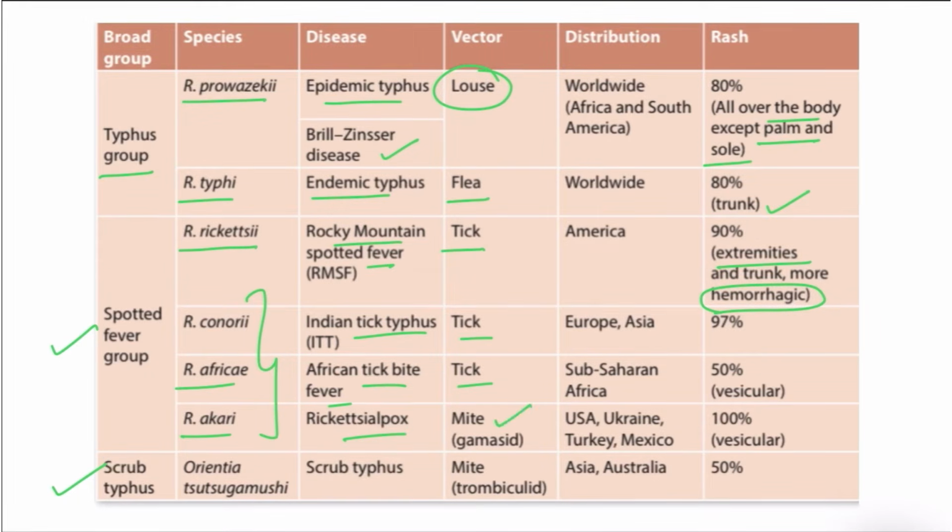Now coming to scrub typhus group, and the species here is Orientia tsutsugamushi, and it causes disease scrub typhus, and the vector here is mite. Among this we have to focus on epidemic typhus, Brill-Zinsser disease, endemic typhus, and Rocky Mountain spotted fever, and rest other we have to just memorize the disease names and the species causing it.